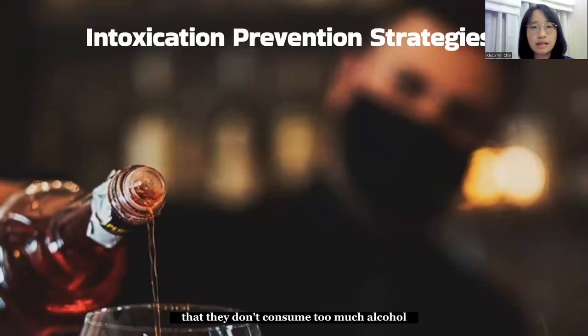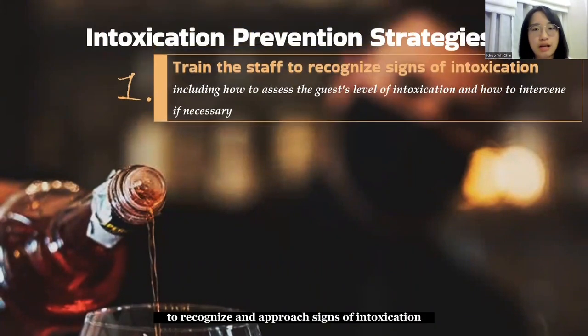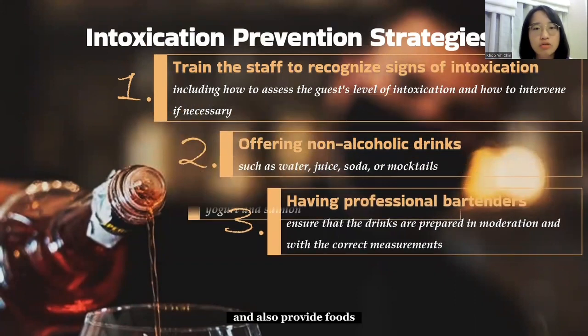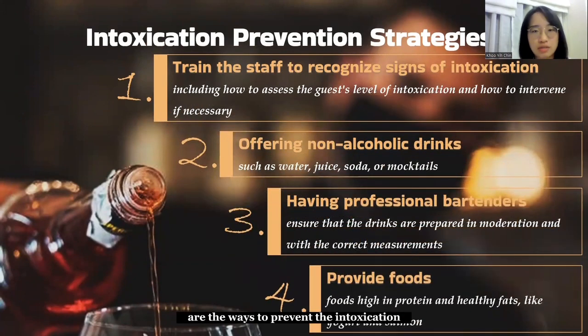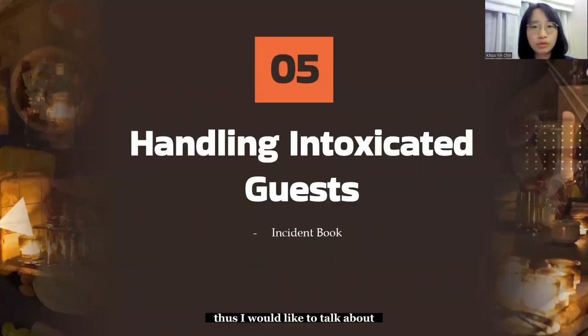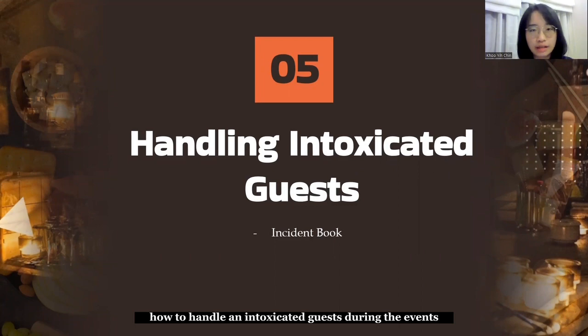So this is to make sure that they don't consume too much alcohol that can lead to unsafe situations. Training the staff to recognize and approach signs of intoxication, offering non-alcoholic drinks, having professional bartenders, and also providing food are the ways to prevent intoxication. Despite our best effort, guests may still become intoxicated. Thus, I would like to talk about how to handle intoxicated guests during the event.